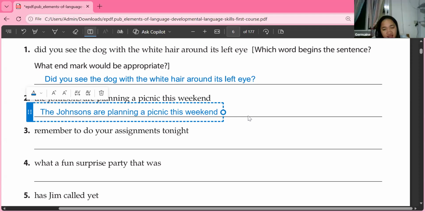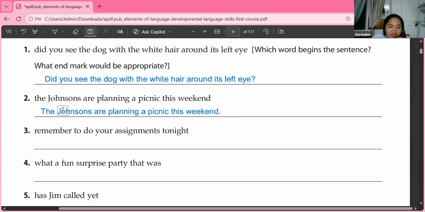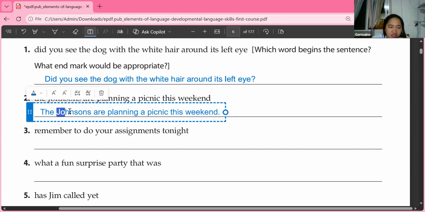Period. Yeah, okay. We are going to use a period for sentence number 2 because it is just clearly stating or telling us that the Johnsons are planning a picnic this weekend. Tristan, before I end with you, why should it be capital J for Johnsons?